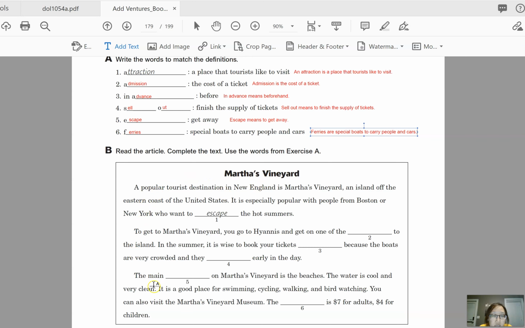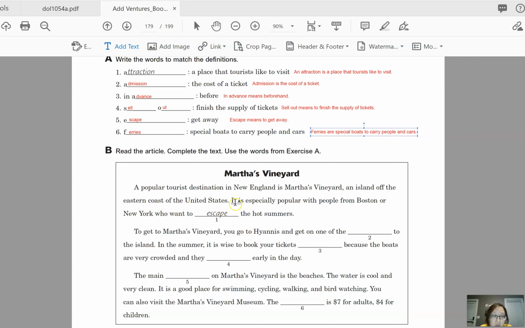So anyway, go ahead and take some time to complete the story using these words, and you can pause the video and continue when you're finished. Okay, so let's look at the story together. A popular tourist destination in New England is Martha's Vineyard, an island off the eastern coast of the United States.